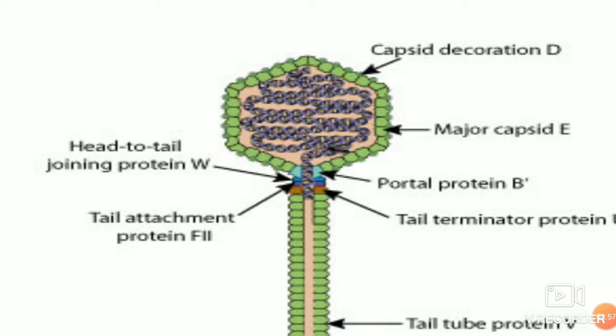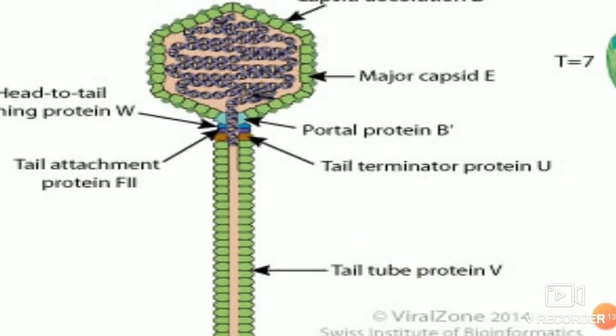Then you have the tail attachment proteins, and there is also one enzyme, a protease, which is attached to the tail attaching region and the DNA.